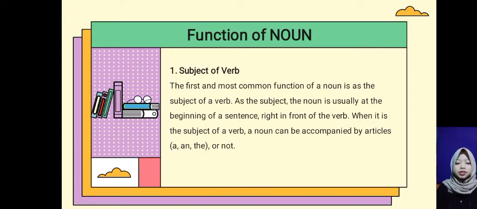The next is function of noun. 1. Subject of verb. The first and most common function of a noun is as the subject of a verb. As the subject, the noun is usually at the beginning of a sentence, right in front of the verb. When it is the subject of a verb, a noun can be accompanied by an article or not.